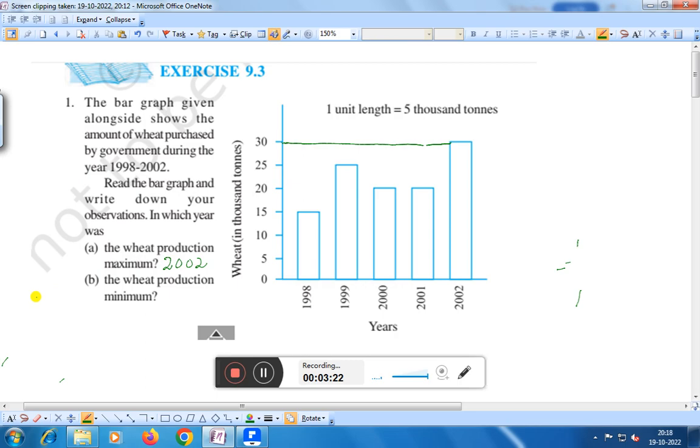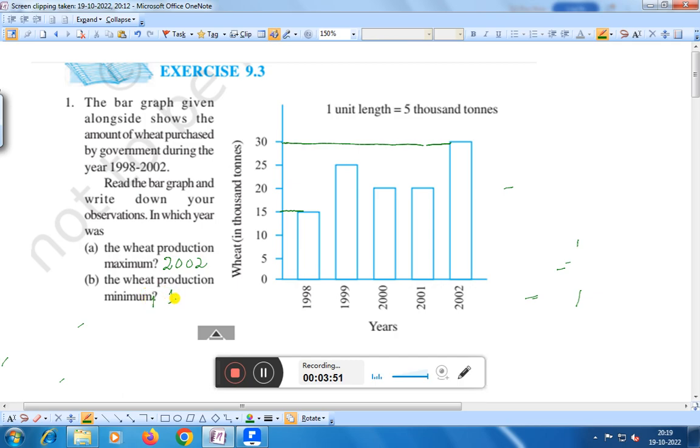You have to see the minimum wheat production. You see here that the height of this bar is minimum, that is this bar. This bar is 15,000 tons. Therefore, it is 15,000 tons in 1998. In which year was the wheat production minimum? In 1998, right? That is the answer, in 1998.